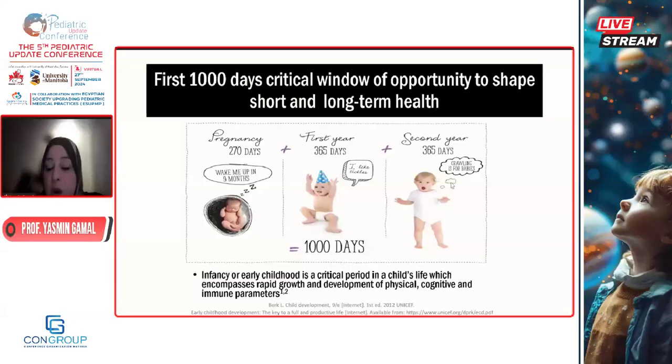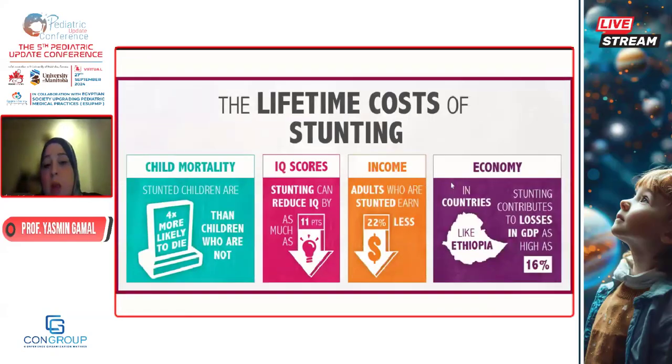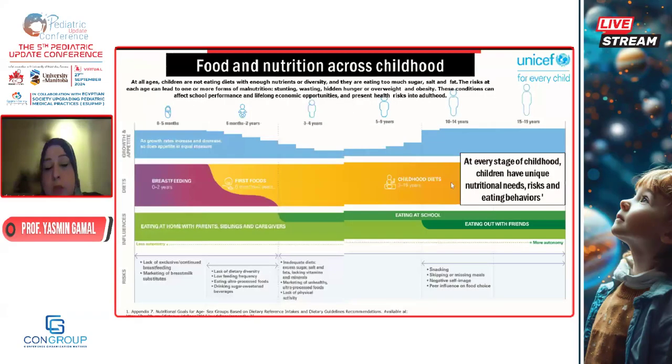He already paid the price in cognitive development, in immune system development, or in his health overall. So the lifetime cost of stunting is increased mortality in our population. IQ scores are lower. Consequently, income is lower. And this translates into money and economic burden on the countries.